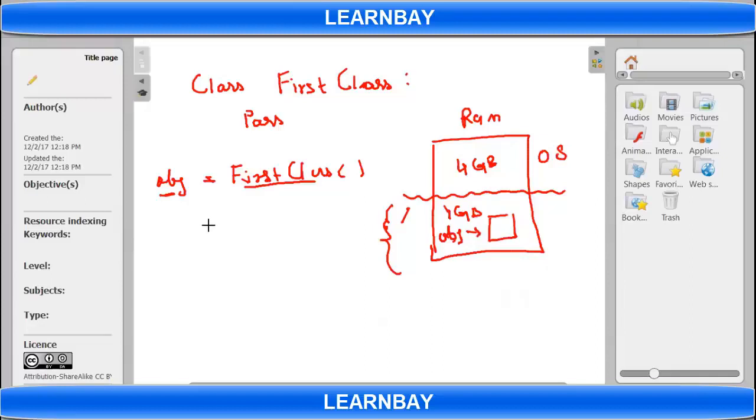Now, if you write id of this object, id(obj), what will it give? It will give the address of this object.